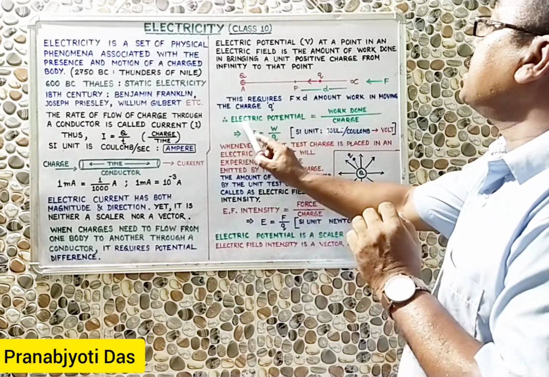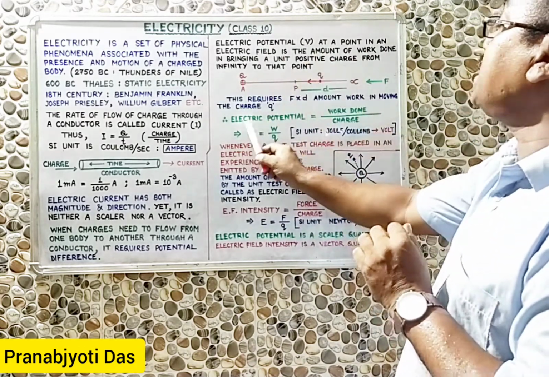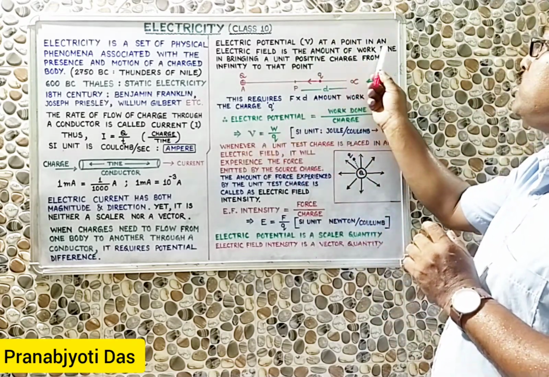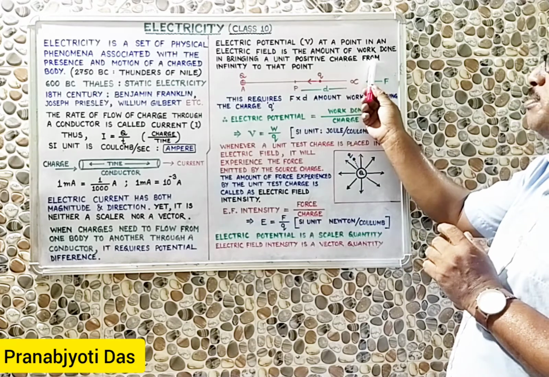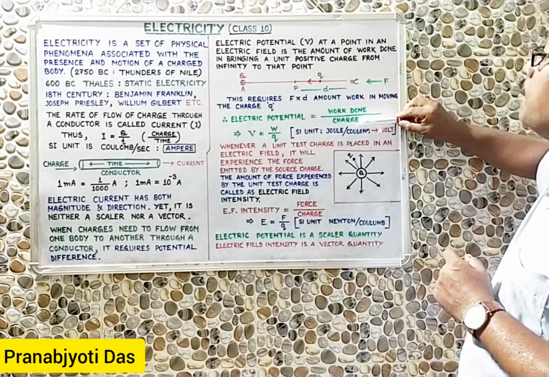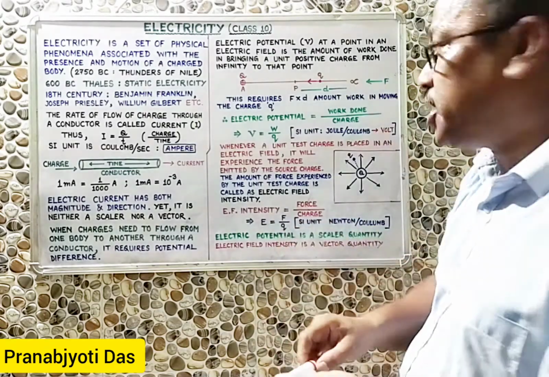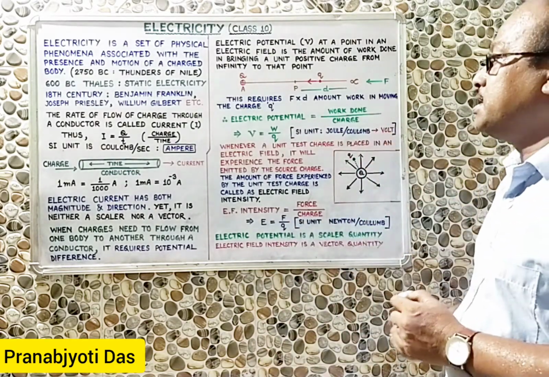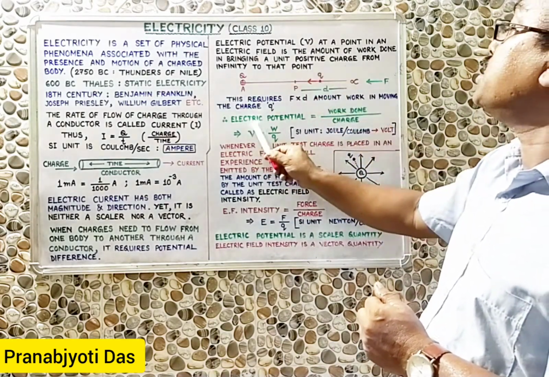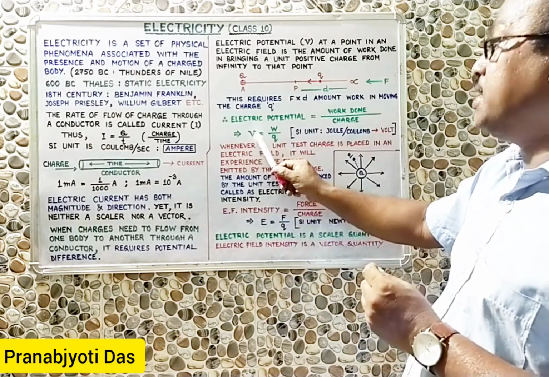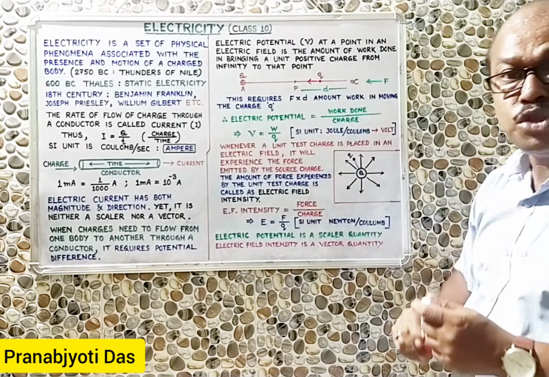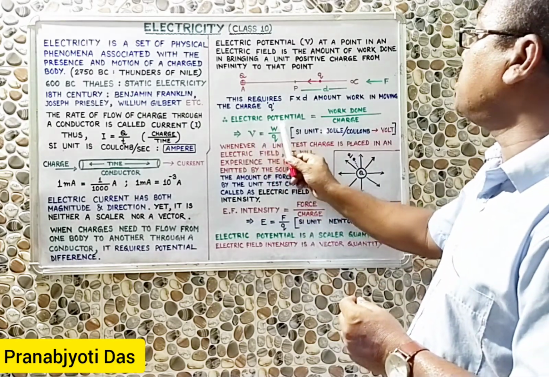Now this definition will give you one thing, that is, what is electric potential according to the definition. Electric potential is the amount of work done in bringing a unit positive charge. So electric potential mathematically is work done per charge. Work done per charge means work done divided by charge. Now if we represent electric potential as we have mentioned earlier, V, so V is equal to work done means W divided by Q, the small q charge. So mathematically V is equal to W by Q.